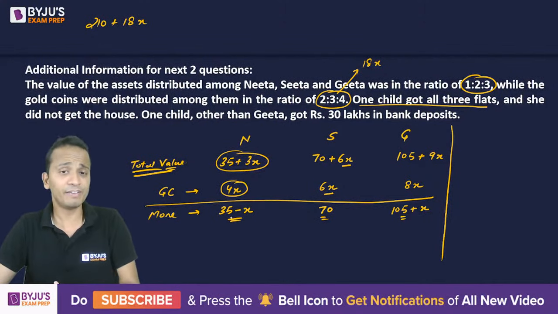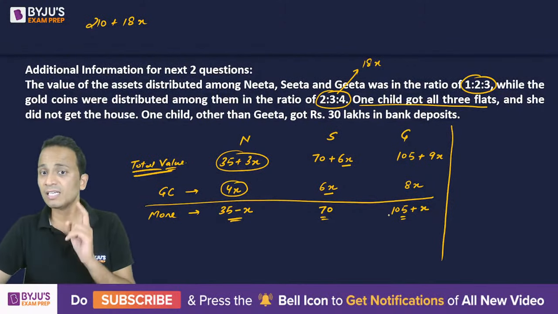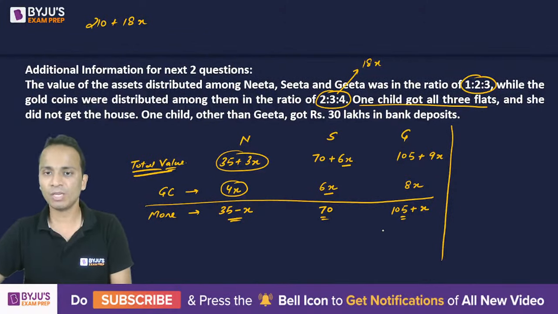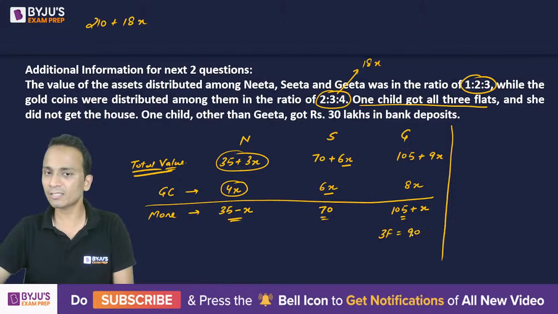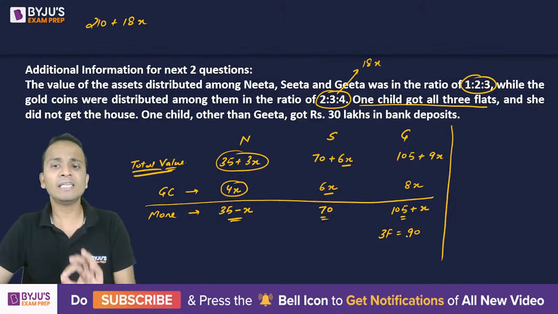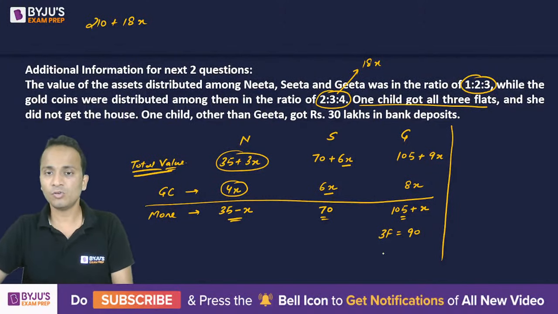Okay, less than 35. Sita has only 70 lakhs left. Geeta is the one who can receive all the 3 flats. So Geeta will receive all the 3 flats worth rupees 90 lakhs. All right. Now if Geeta has received 90 lakhs in terms of flats, further, which is 15 plus x, she will receive in terms of bank deposits.